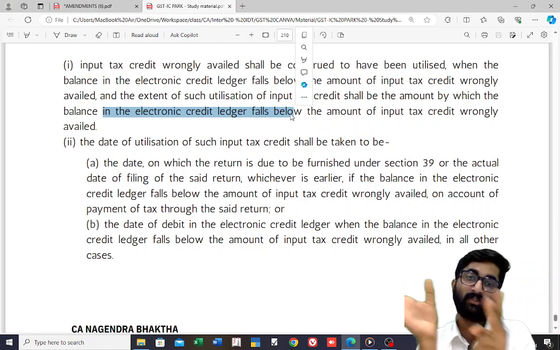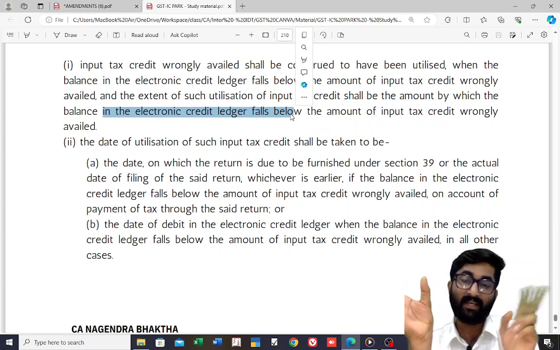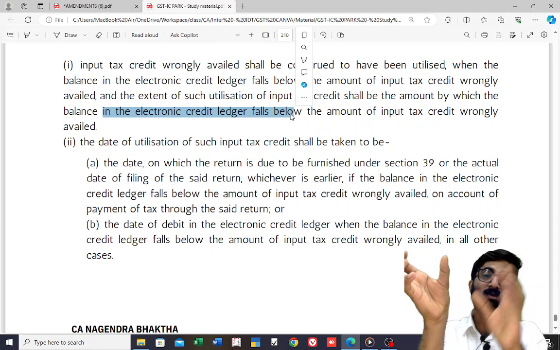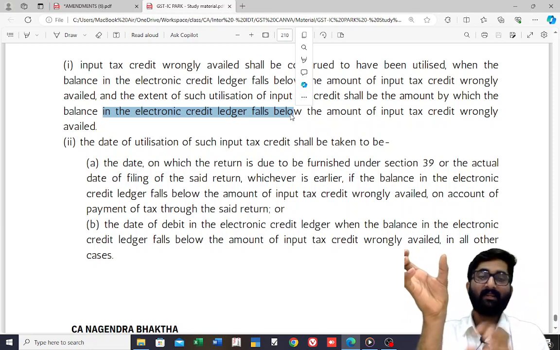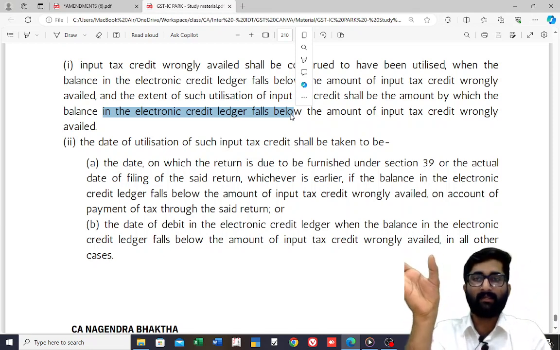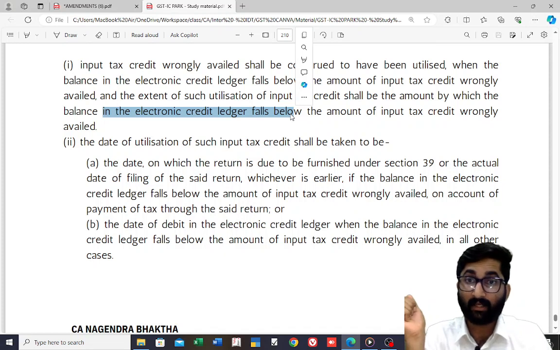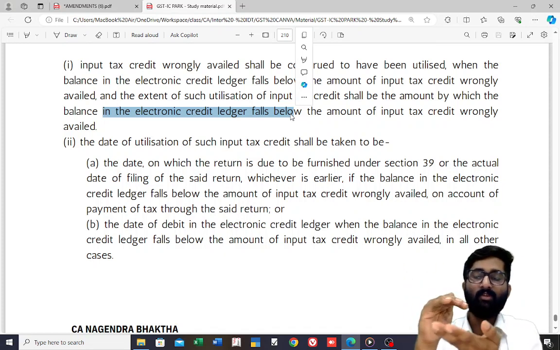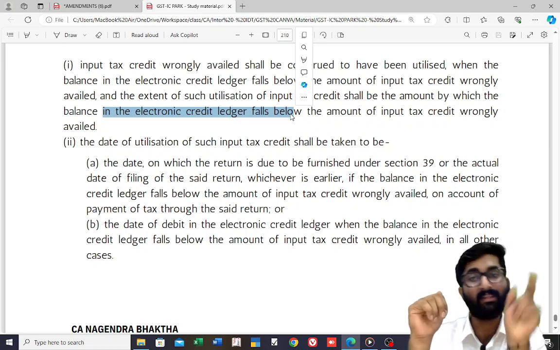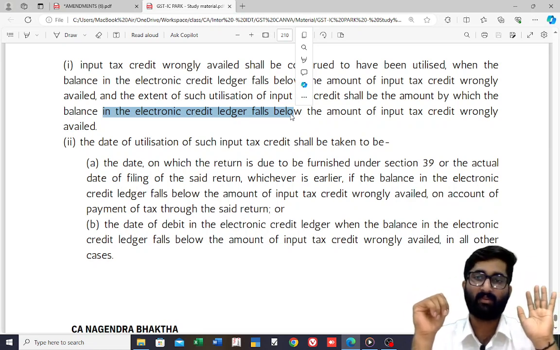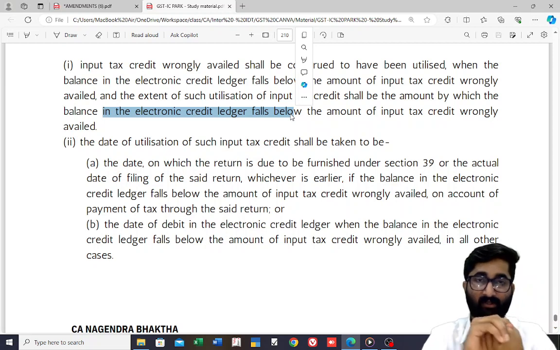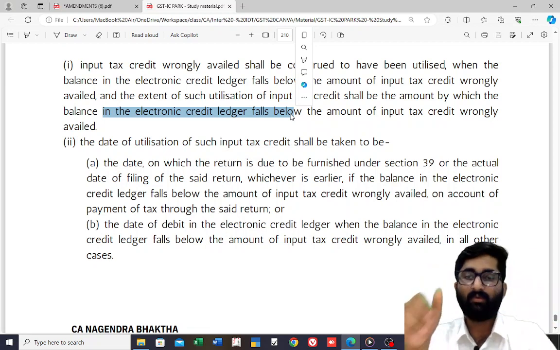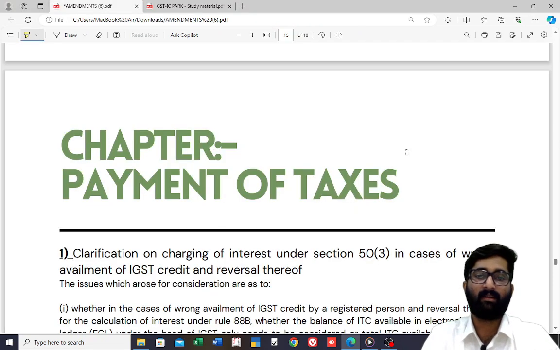The difference between 35,000 and 20,000 is 15,000. So that will be considered as wrong utilization. When you are reversing it, on that 15,000 there is interest. That is what we have discussed in the classroom. Now we will see what the amendment is.